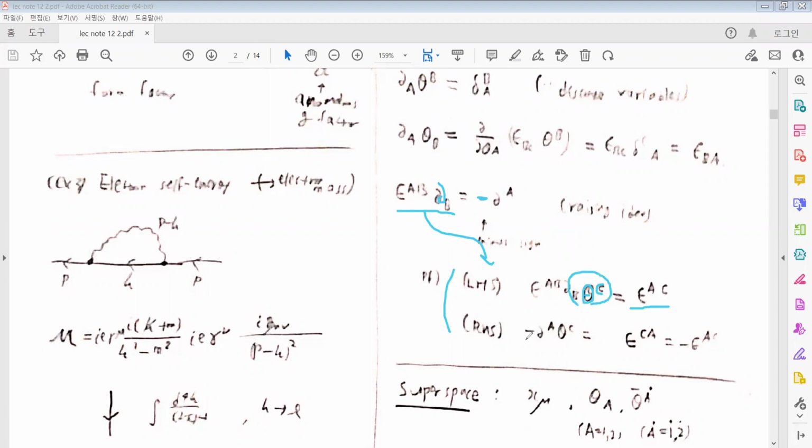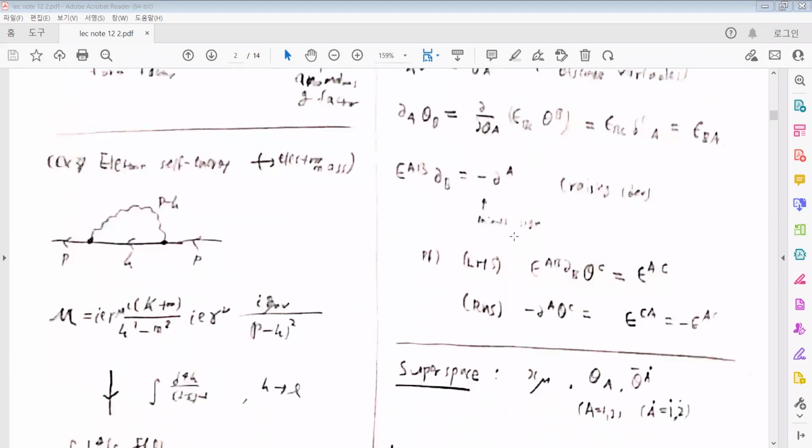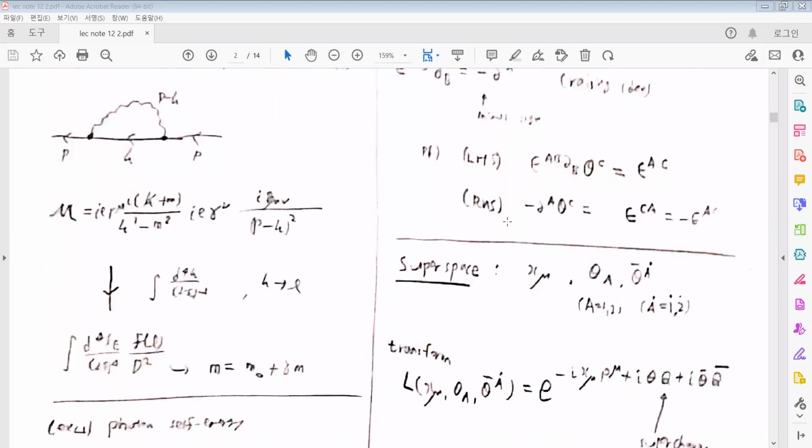At the right-hand side, minus the partial i theta c is equal to epsilon i from the second identity, and it is equal to minus epsilon ic, which is the antisymmetric identity of the epsilon matrix. And that is the discussion about the Grassmann differentiation.